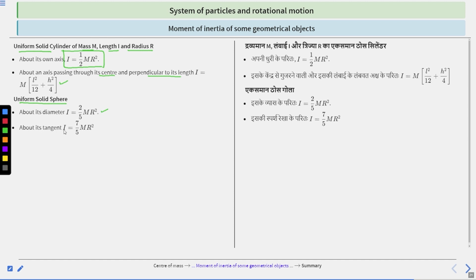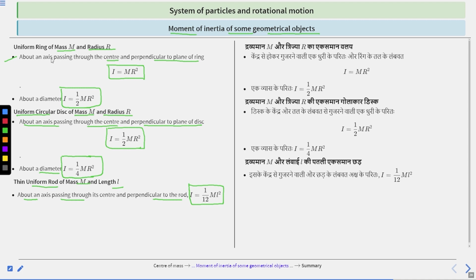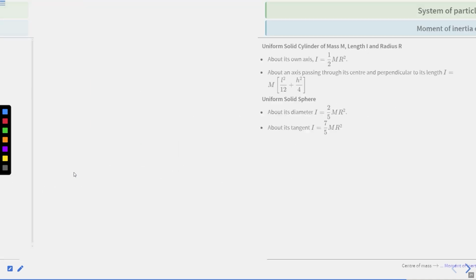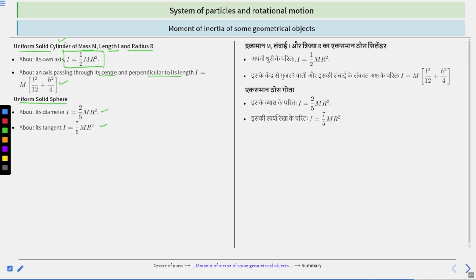And for uniform solid sphere, about its diameter, I equal to 2/5 mr square. And about its tangent, I is equal to 7/5 mr square. So this is the moment of inertia of some geometrical objects. Clear? First we learn uniform ring of mass m and radius r. Second, circular disc. Then uniform rod. And then solid cylinder. And then uniform solid sphere. Clear?